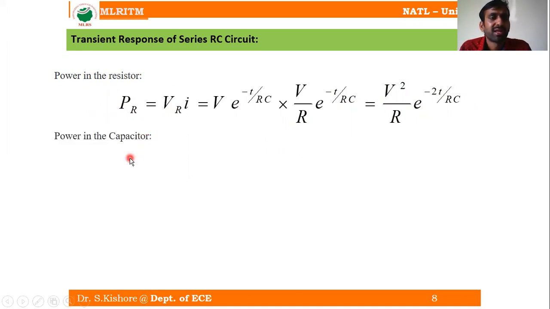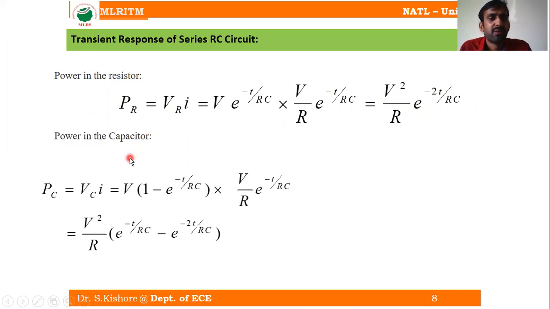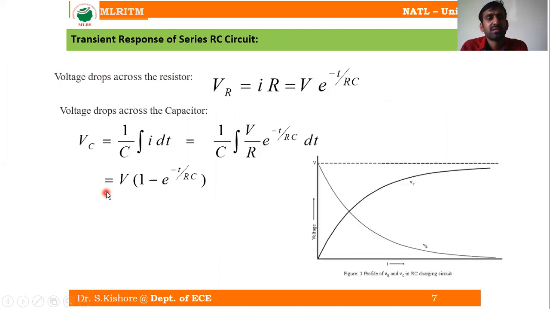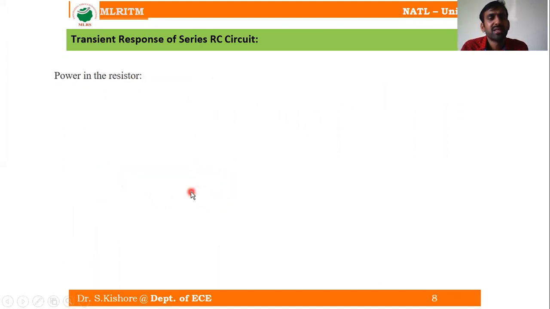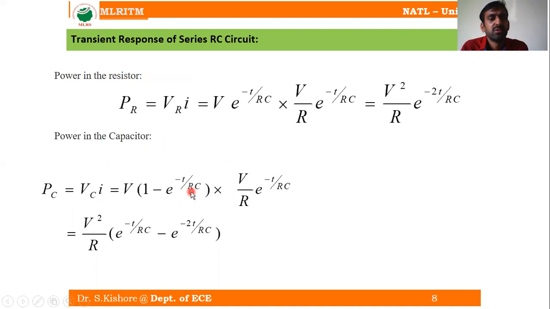So similarly, if you want to get the power in the capacitor, what could it be? PC is equal to, similarly as it is here VR into I, so here it is going to be VC into I. So what is VC? VC we already got, that is V into 1 minus e power minus t by RC. Now the same value I am substituting here.